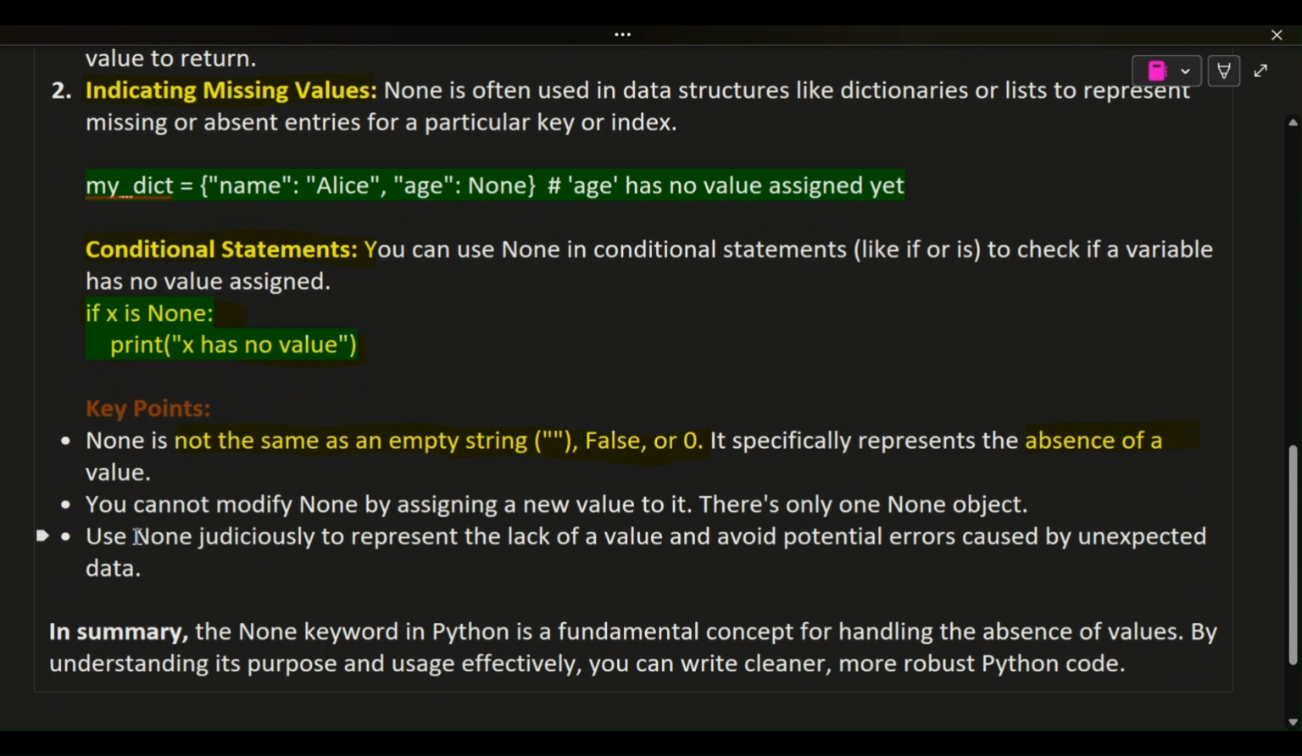Use None judiciously to represent the lack of a value and avoid potential errors caused by unexpected data. In summary, the None keyword in Python is a fundamental concept for handling the absence of values. By understanding its purpose and usage effectively, you can write cleaner, more robust Python code.